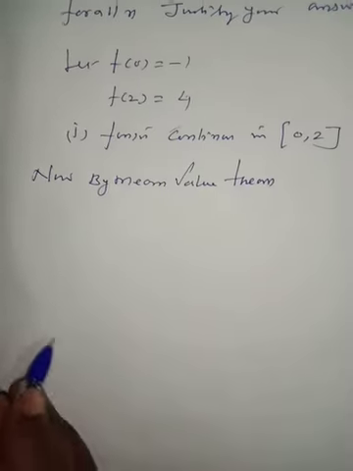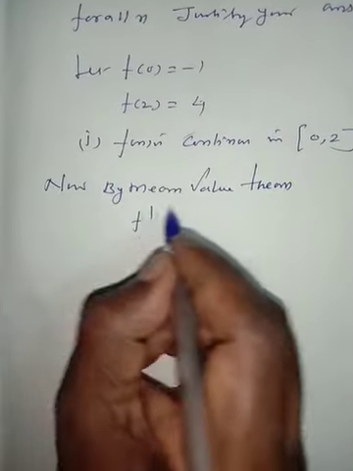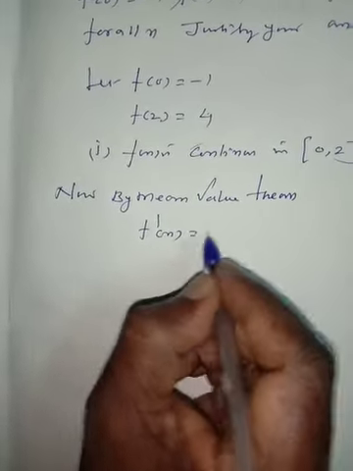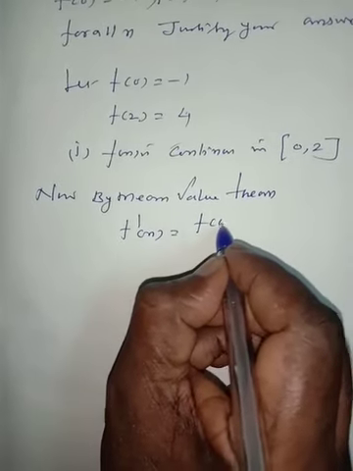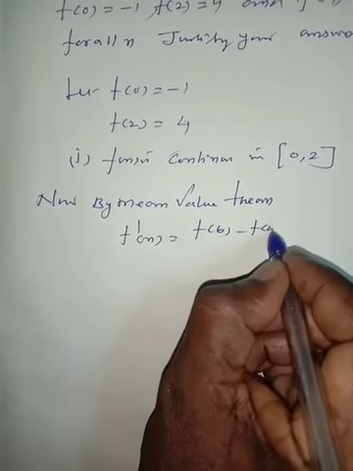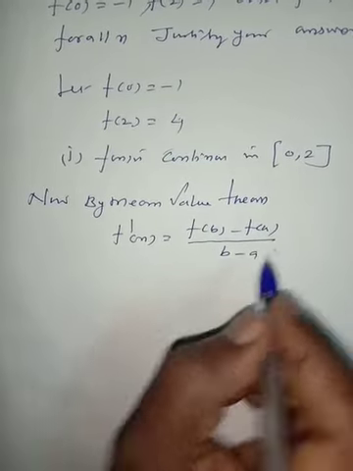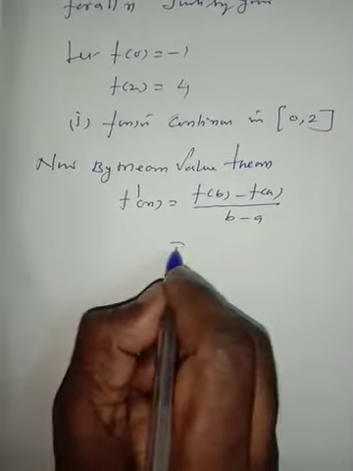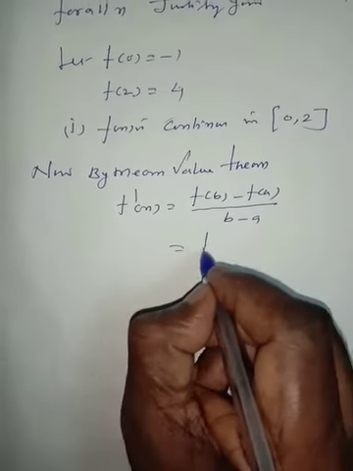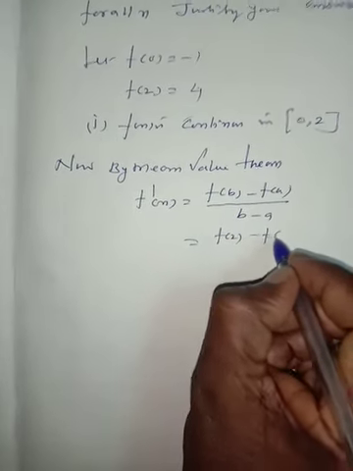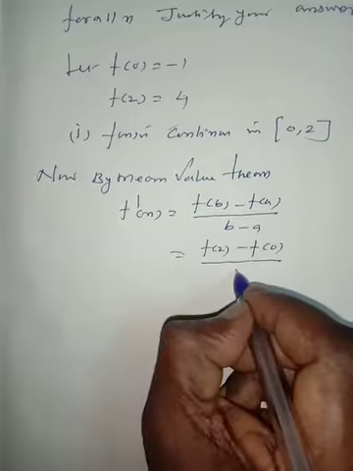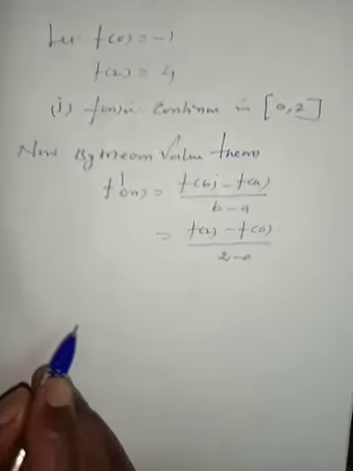Now by mean value theorem, f dash of x is equal to f of b minus f of a divided by b minus a, which is equal to f of 2 minus f of 0 divided by 2 minus 0.